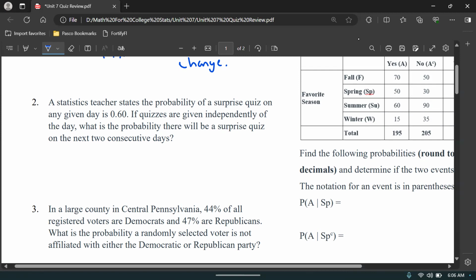Well, there's an independence clause here. Think of it like flipping a coin, right? If you were to flip a coin, there's a 50% chance of landing on heads. If you flip it twice, you have a 50% chance the first time and a 50% chance the second time of it being heads and heads, which combines to be a 1 in 4 chance, or 25% chance, of getting heads 2 times in a row, right?